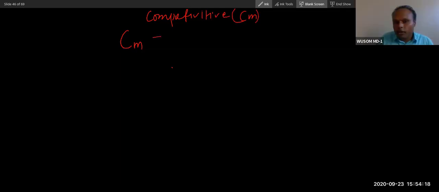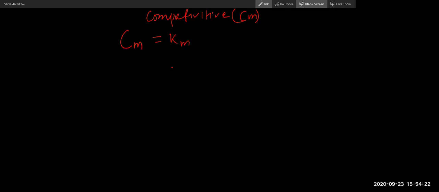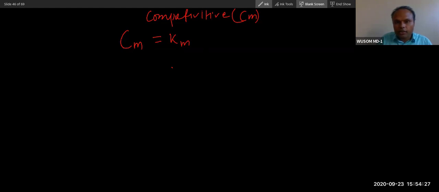Can you make this CM like KM? Yes. Just remember, this is just a trick. Competitive means KM, and here you put changes.